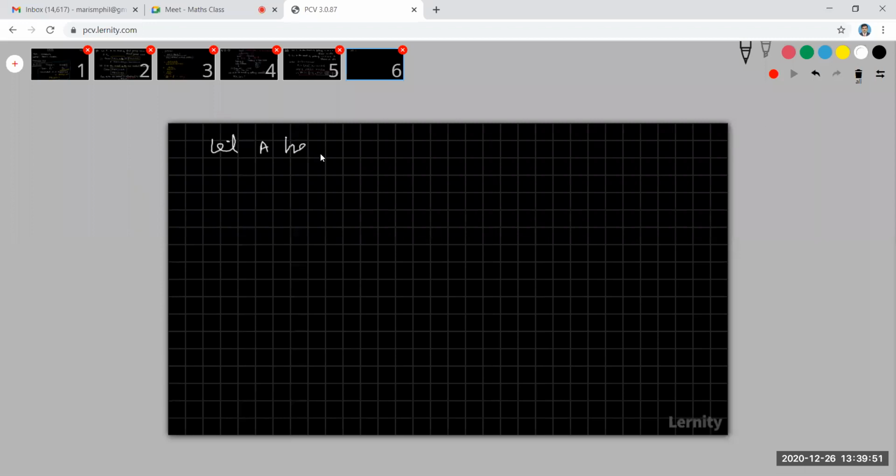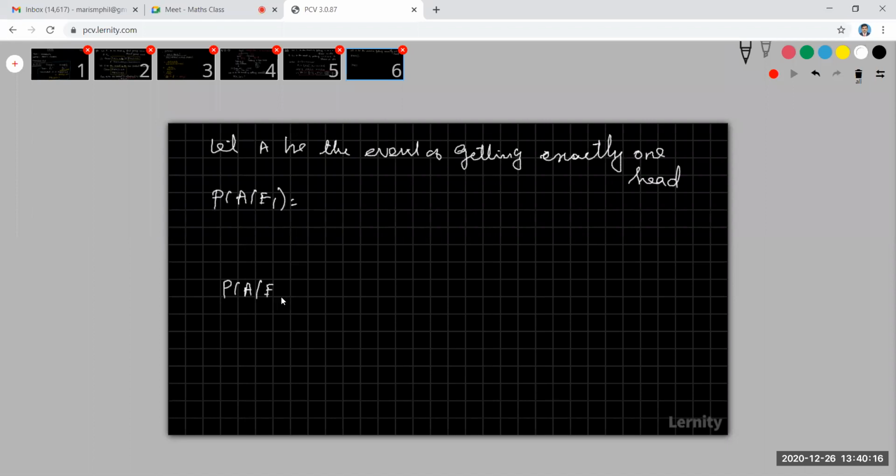Let A be the event of getting exactly one head. Right. Anyone of you, please tell me the probability of A given E1? Anyone of you, please tell me what is the probability of A given E2?